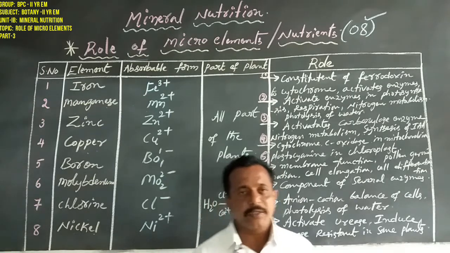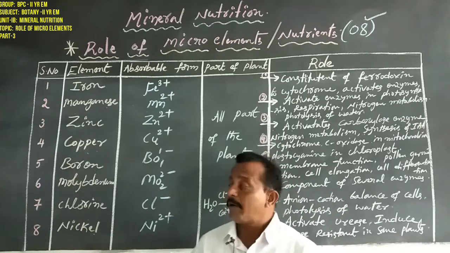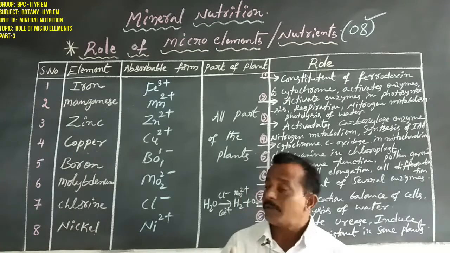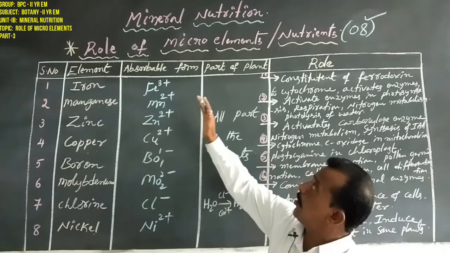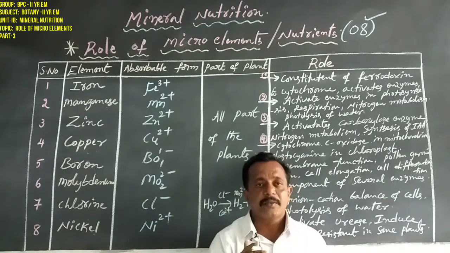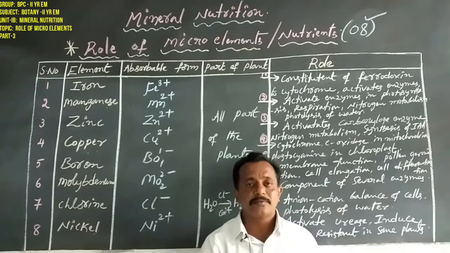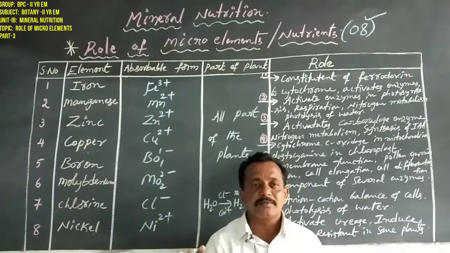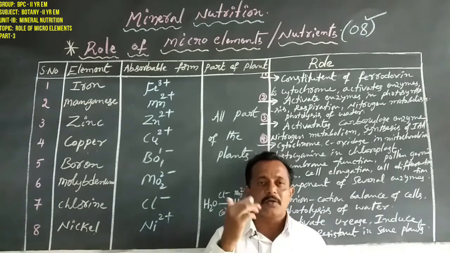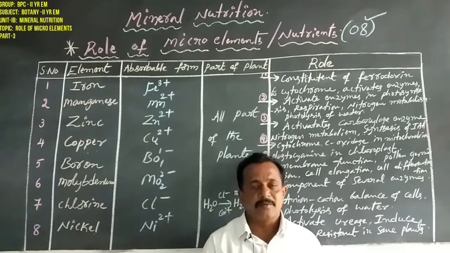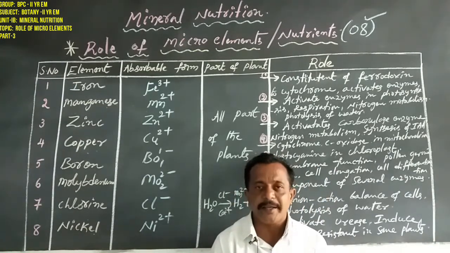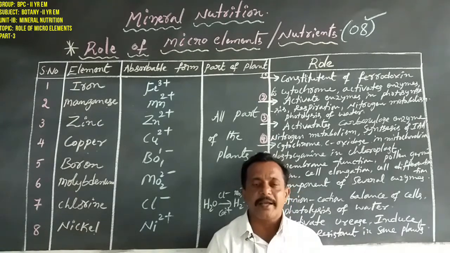So dear students, this is the importance of micro elements. Clearly understood? So this is about the role of micro elements. We have already clearly discussed how many essential elements there are, the role of macro elements, and the role of micro elements. Macro elements are 9, but micro elements are 8.